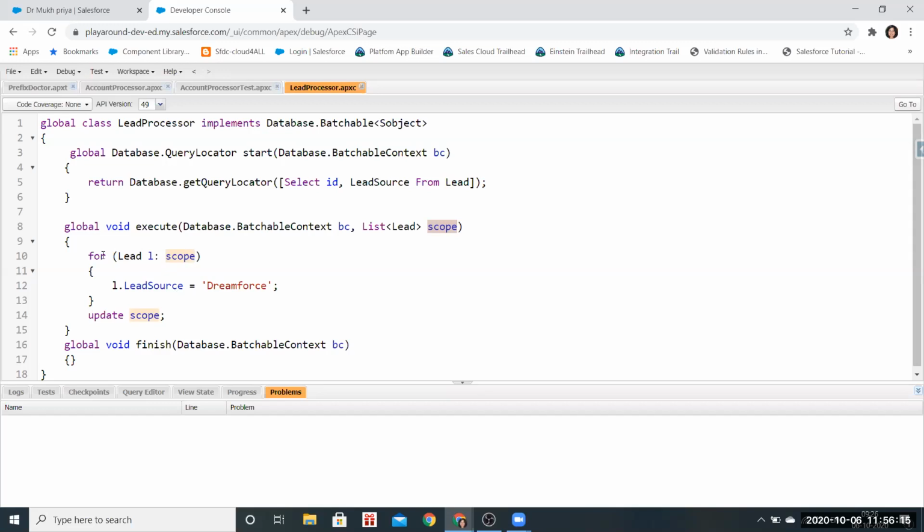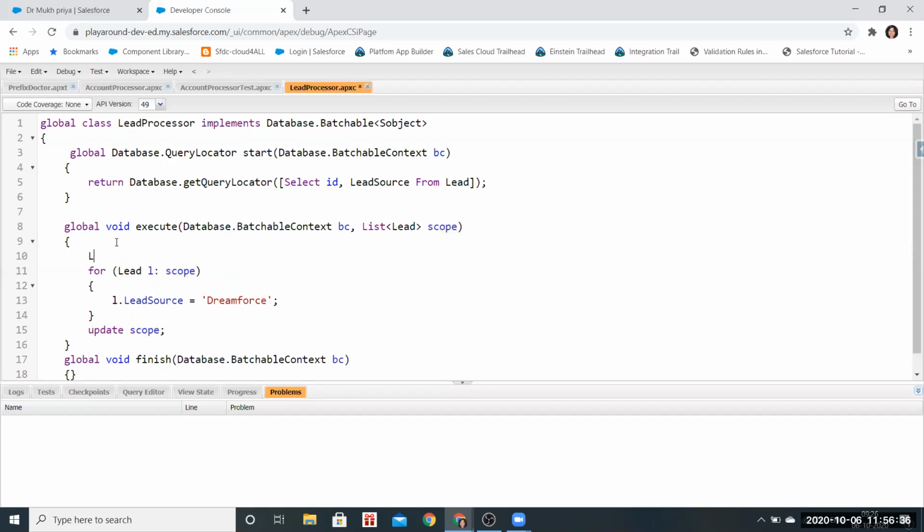Okay, so you are saying a complete list for the leads only. Yeah, I think a new list should be created. Soumya, correct me if I'm wrong. So we should create a new list, right, and add this particular lead and then update it. I think we should create a final list of leads, and within the for loop we should add, and then outside we should update the final list.